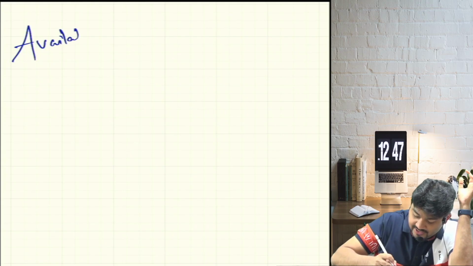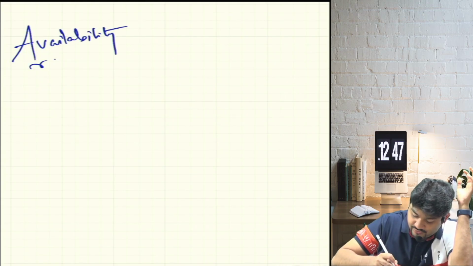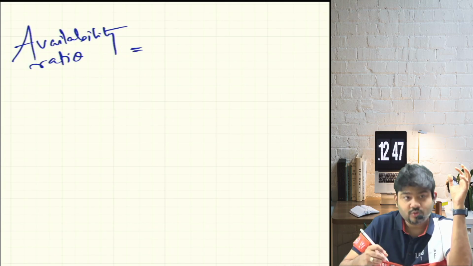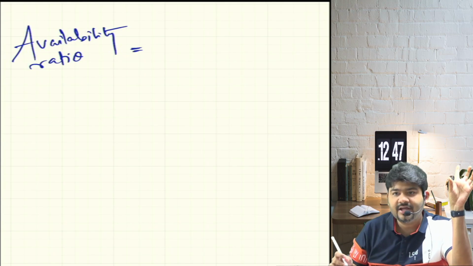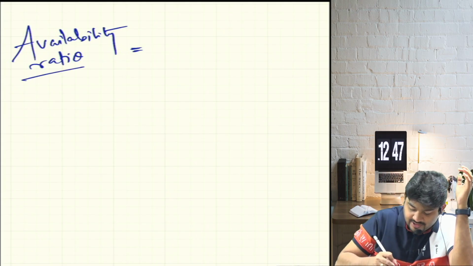First is availability ratio. You don't have to write anything. No, I did not say that. You just have to tell me what is availability ratio.